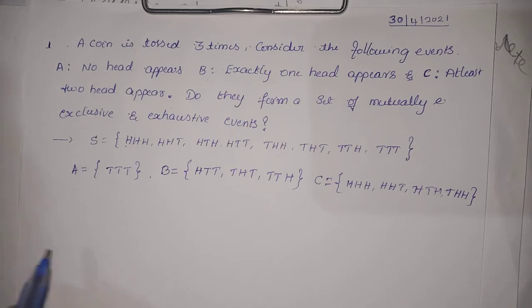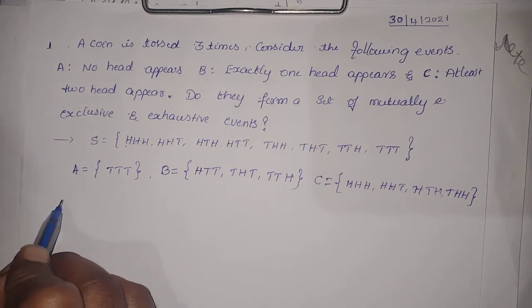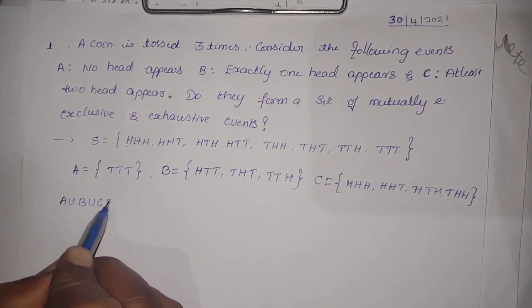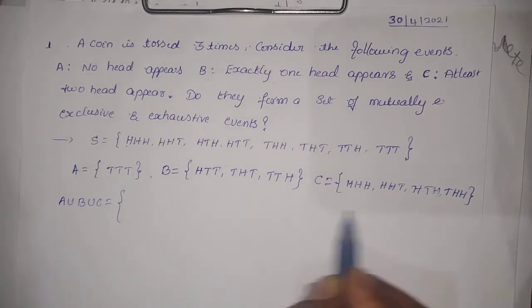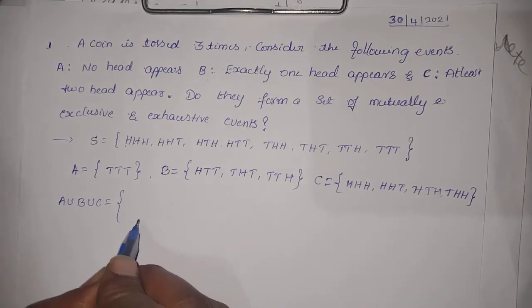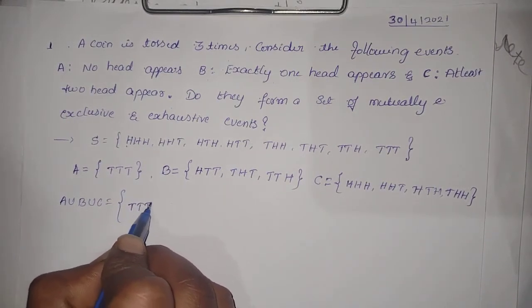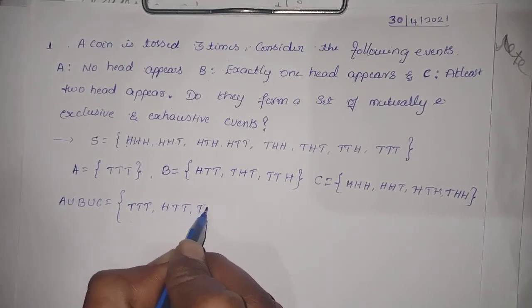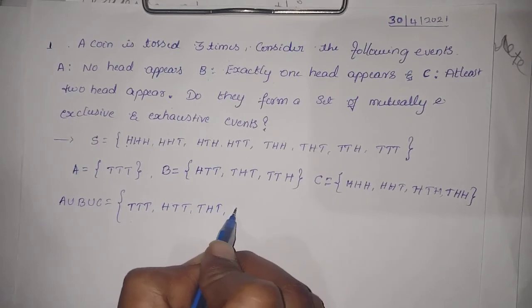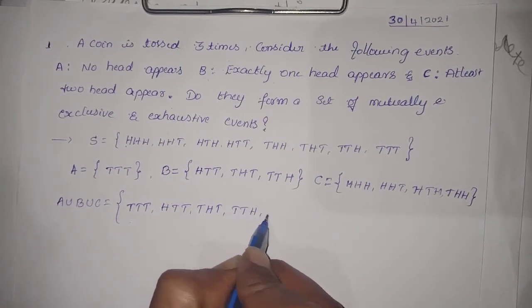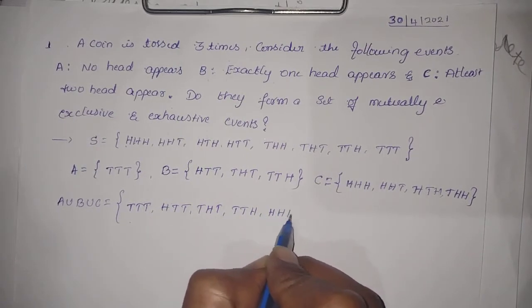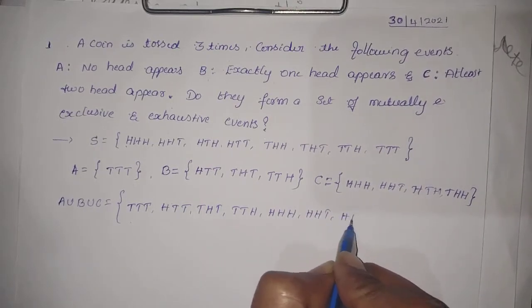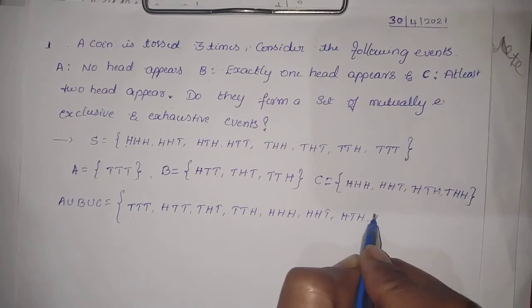Is it right? So first we have to find A union B union C, combining everything: TTT, next HTT, THT, TTH, next HHH, HHT, HTH, THH.